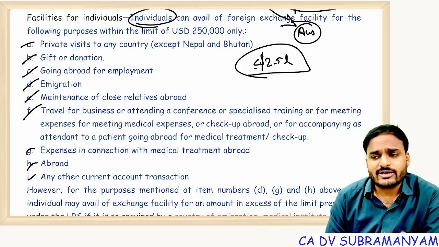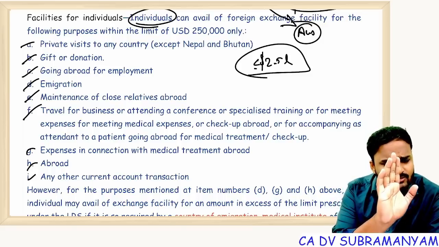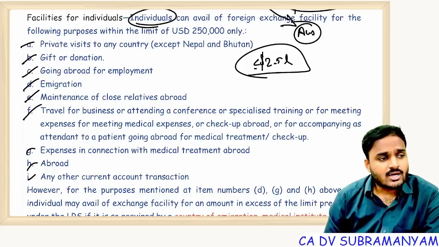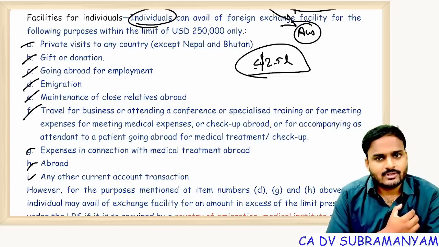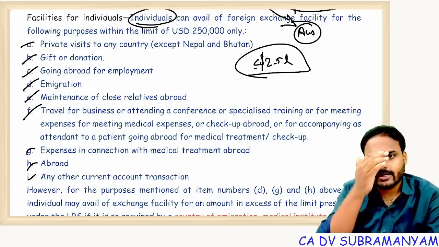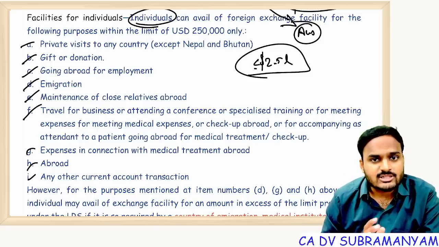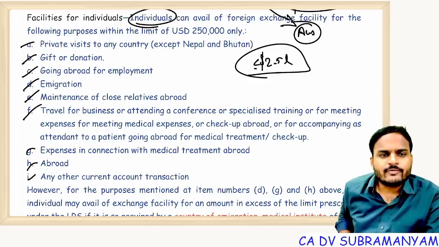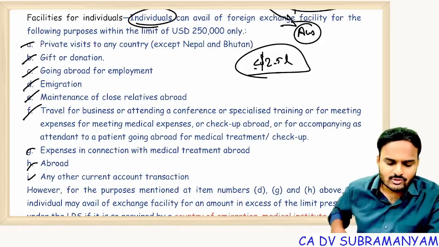Sir, what is the difference between communication and permission? Communication means, hey, I'm drawing $5,000 here. Permission means, sir, I need to draw $5 lakh, I'm waiting for your approval. So here I'll file an application and also wait for RBI approval. Getting my point, students? I wait for RBI permission. So up to $250,000 is freely permitted. Getting it? So what are those transactions?